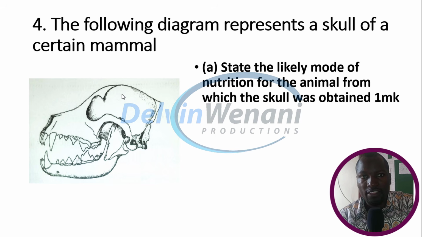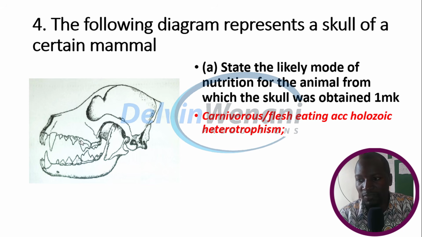Now, you need to look at the skull, and look at the arrangement of teeth, the types of teeth. In short, we are looking at the dentition. The dentition of that skull will be able to tell you what the animal is likely to have been. And in this case, this one is a carnivore. It's a flesh-eating organism. We also accept holozoic and heterotrophism.